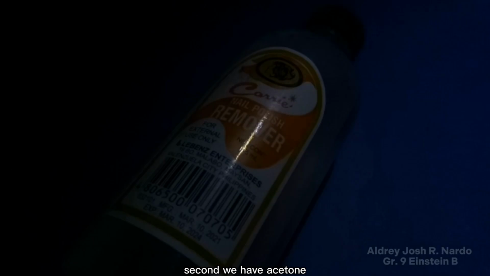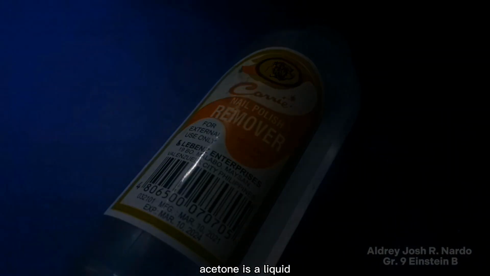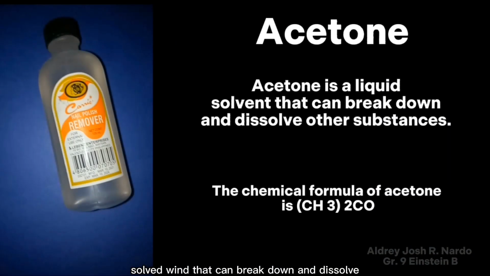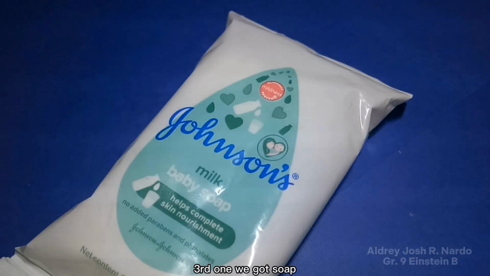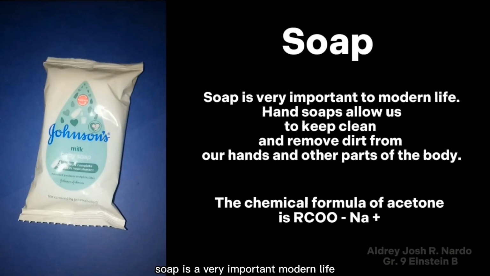Second, we have acetone. Acetone is a liquid solvent that can break down and dissolve other substances. Third one, we got soap. Soap is very important to modern life. Soap allows us to keep clean and remove dirt from our hands and other parts of our body.